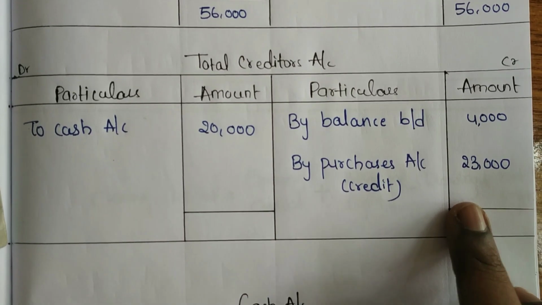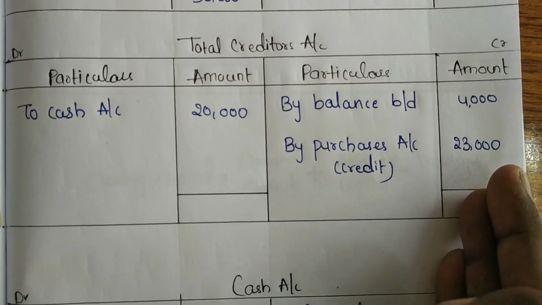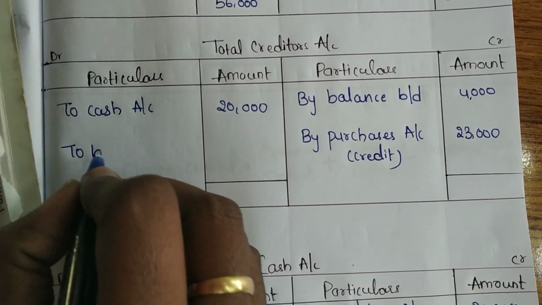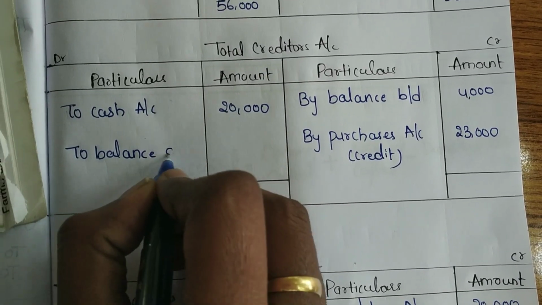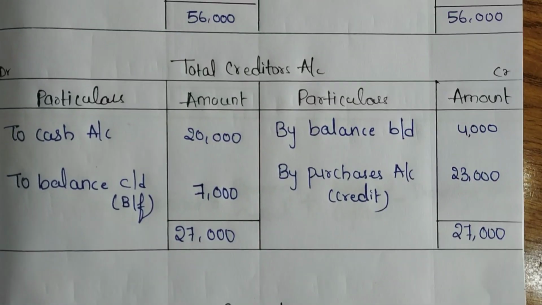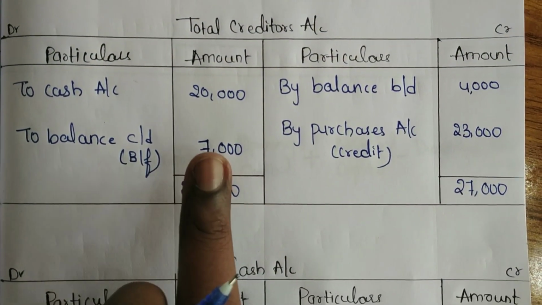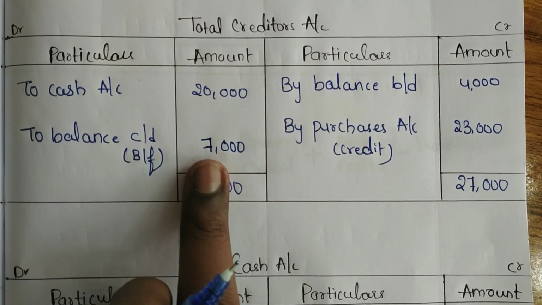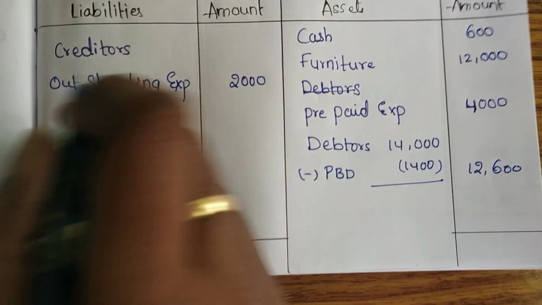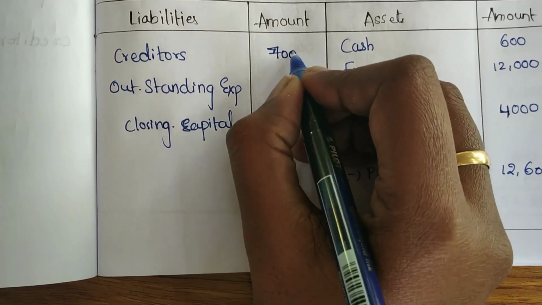So now let's balance the creditors account. If you can see, the credit side balance is more. So balance it and take the balancing figure on the debit side. And the balance we will get will be called the balance carried down. That means this is the closing balance. So see the balancing figure, I got it as 7,000. That means the closing balance of creditors is 7,000. Take this 7,000 in the balance sheet. So creditors, the amount is 7,000.